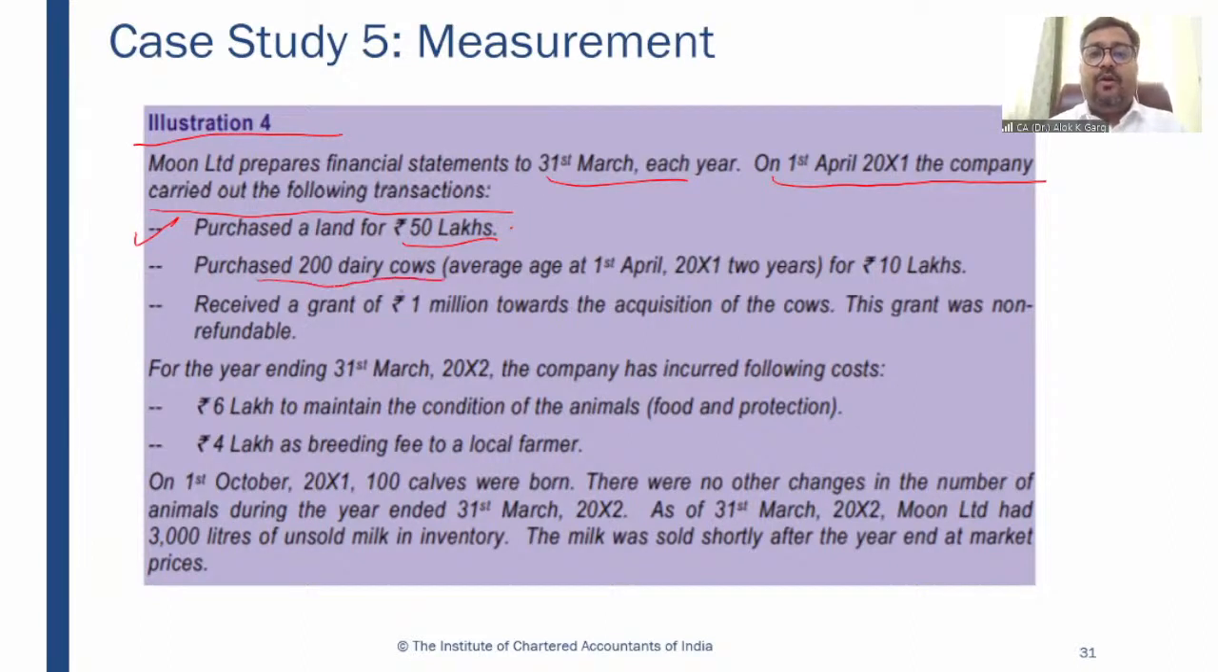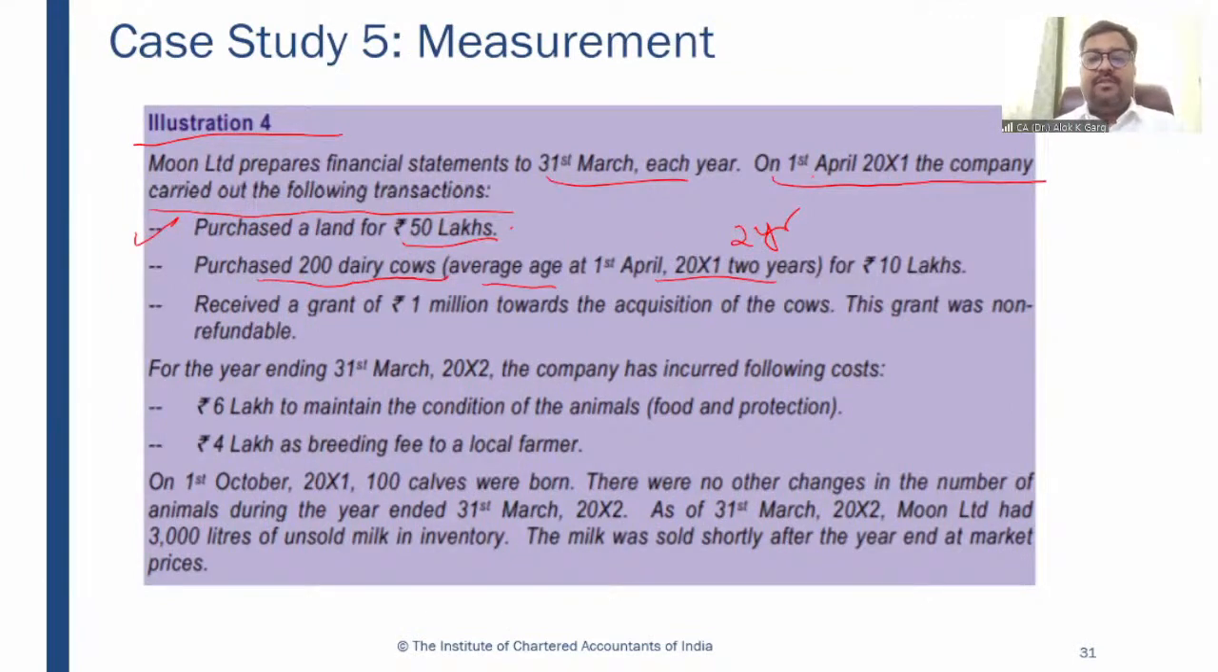Purchased 200 dairy cows. This company has also purchased some cows, 200 cows. The average age at 1st April 2001 is 2 years. What is the average age? The average age is 2 years. Okay.